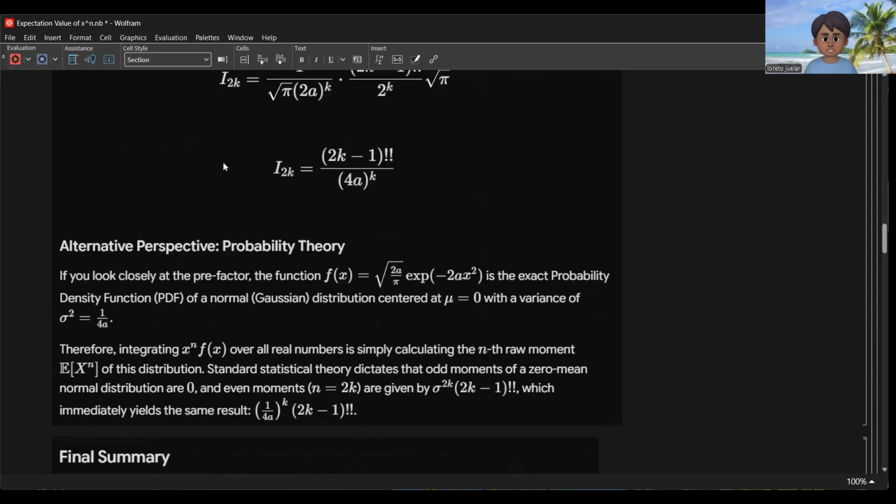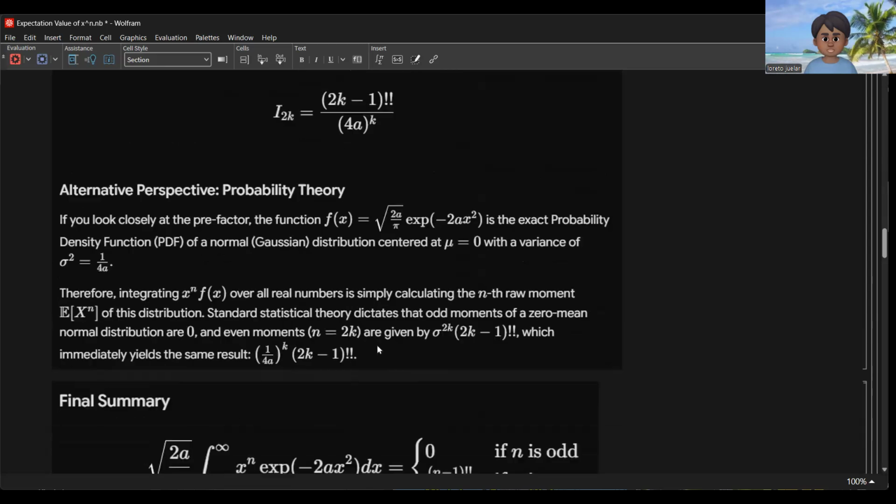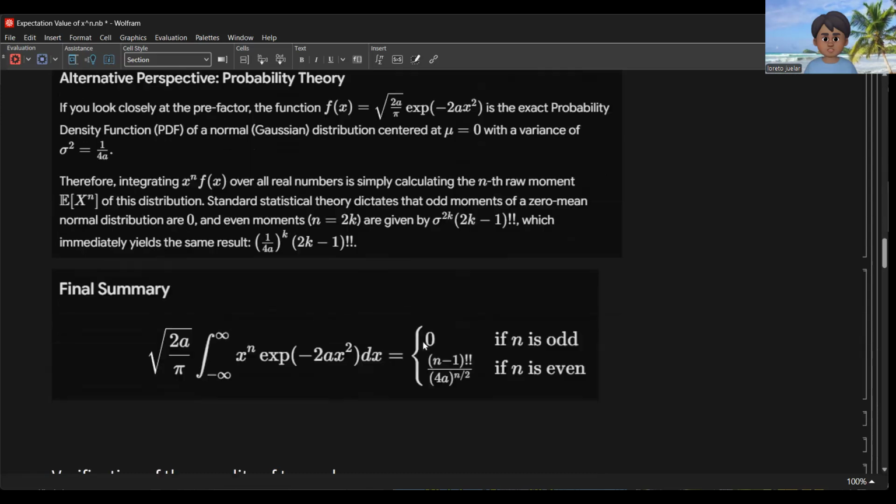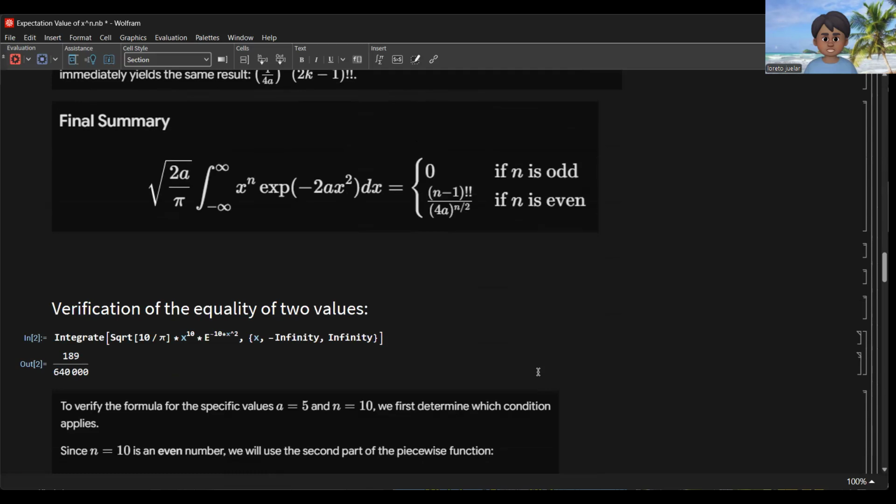But we focus on these solutions. So never mind this if it seems difficult to understand. So the final summary here: we have our results. This is equal to 0 if n is odd, and this is equal to n minus 1 double factorial over 4a to the n over 2 if n is even. So we have the verification of the equality of the two values.